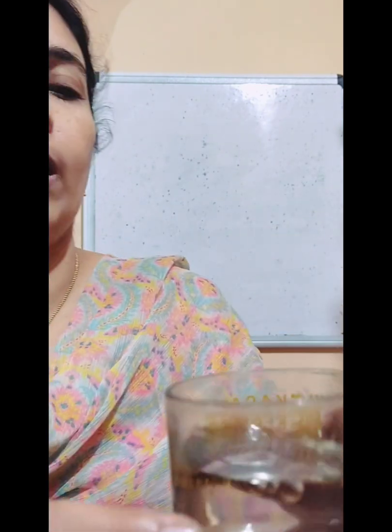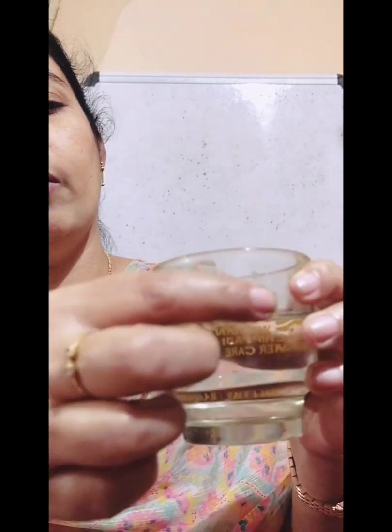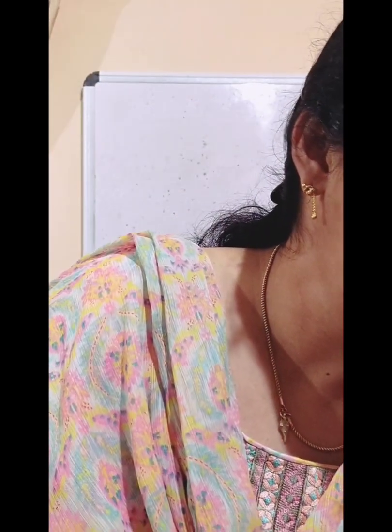So it is not dissolving in water. Dissolve means it will completely mix with water, but it is not dissolving. It is forming a layer above the water. That means oil is insoluble in water. So water is at the bottom and oil remains at the top of the water. Oil is not mixing with water. It is forming a different layer. That means oil is insoluble in water.